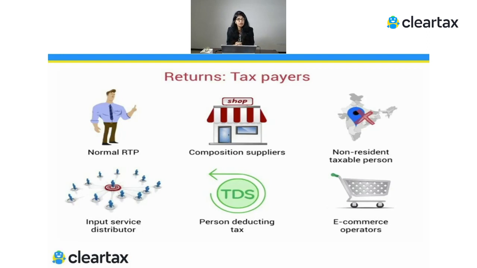They also have to file returns, because they pay the taxes on a provisional basis, and after they make the transaction and determine the liability, if there is some extra amount which was already paid, they will also get a refund of that amount. That can be done only if they have filed the return. So that is about the non-resident taxable person, and they need to file a return which is called GSTR 5. Then the next one is the input service distributor.